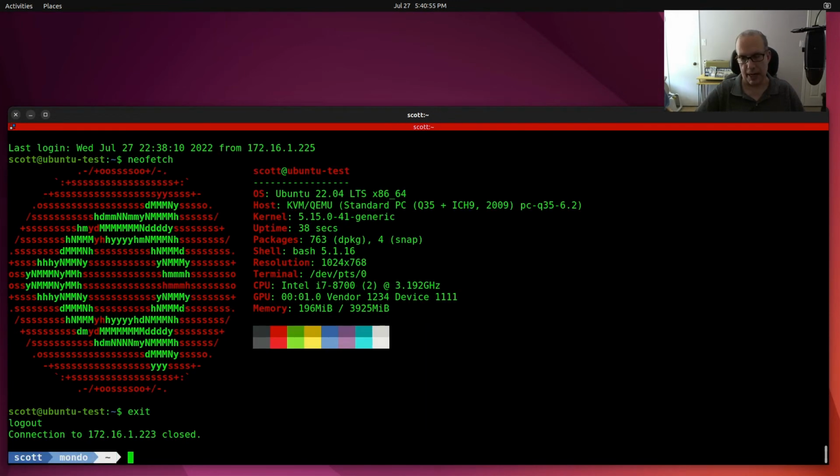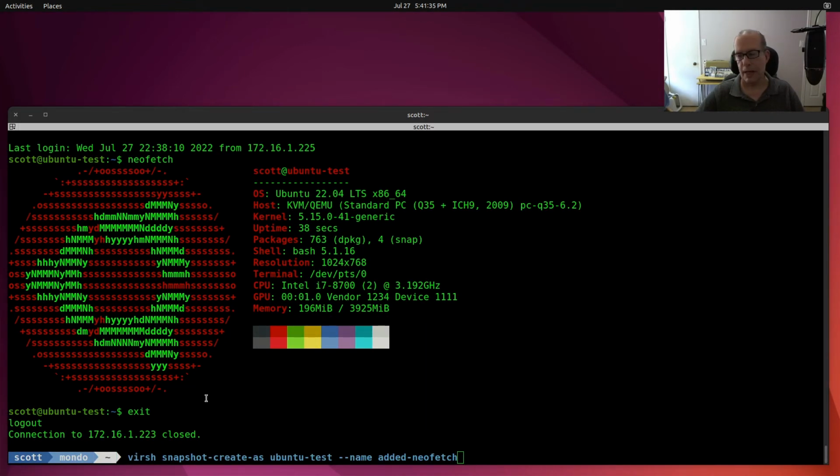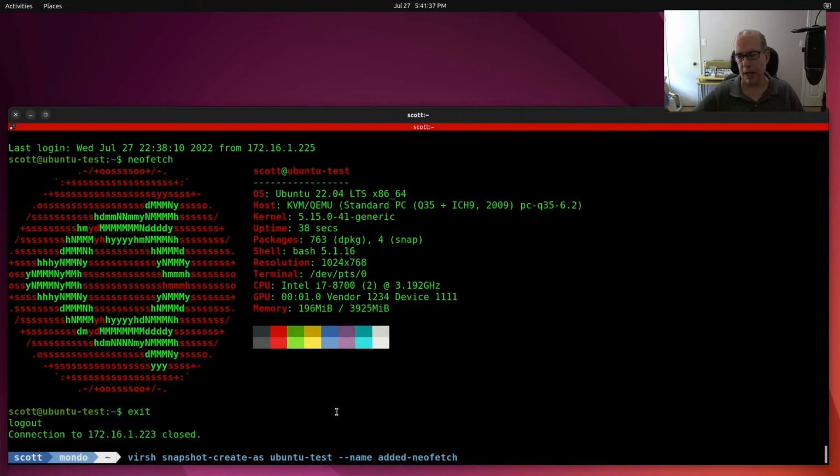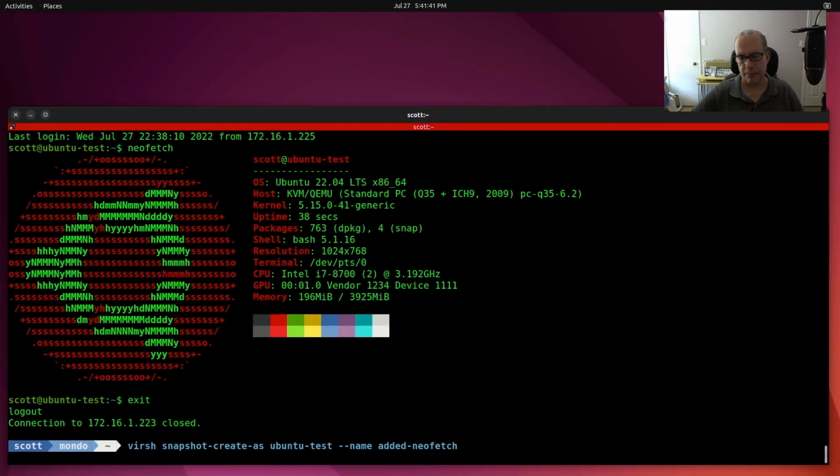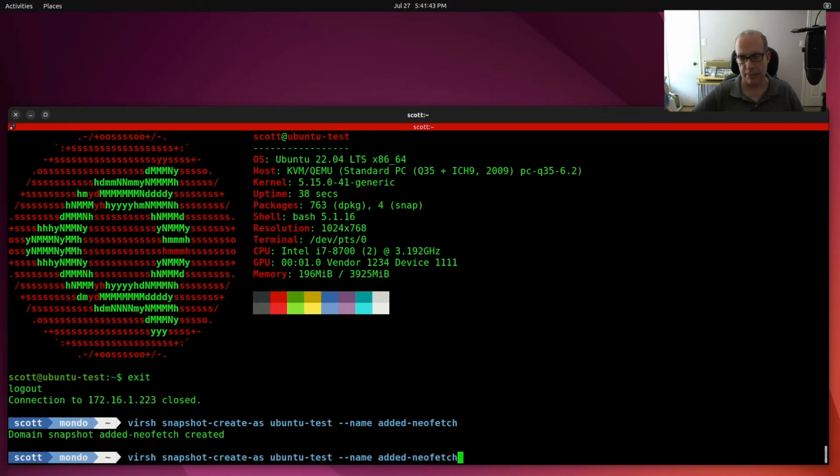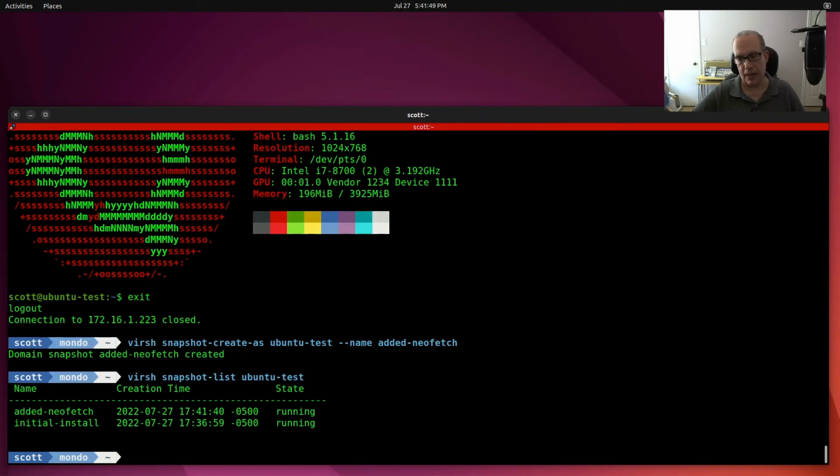So now we're going to exit out, and now we're going to do another snapshot, and this time we're going to call this snapshot added-neofetch. It performs that snapshot, and we do a snapshot list, and you can see that there are two snapshots, one called added-neofetch and the other called initial-install.